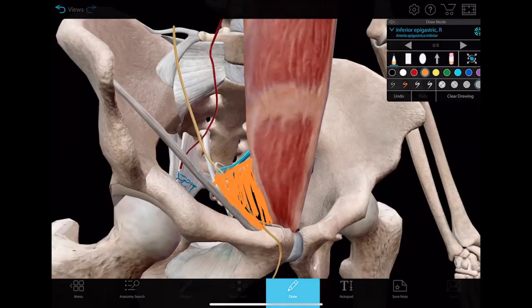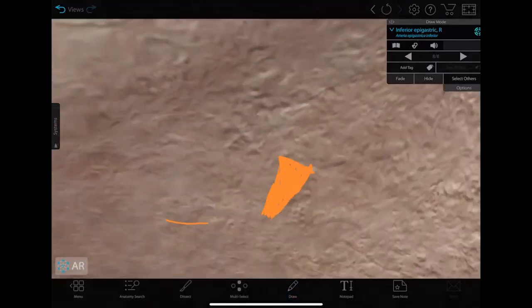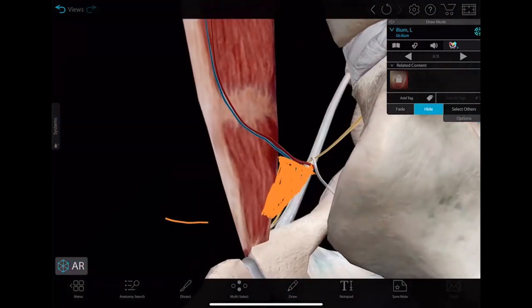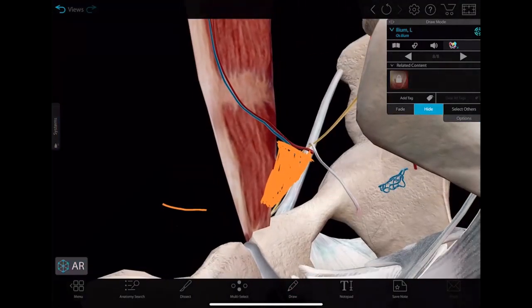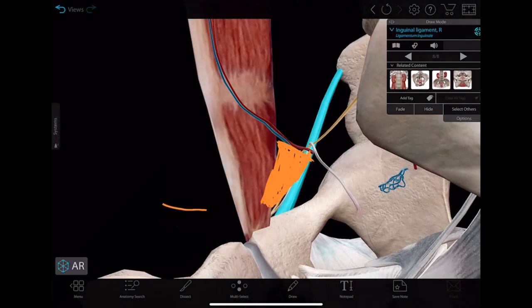So this is our Hesselbach's triangle, right? This is not from the anterior side but the inner aspect. You see, this is the Hesselbach's triangle: rectus abdominis, inguinal ligament, and inferior epigastric artery.